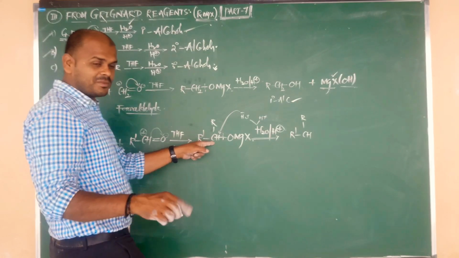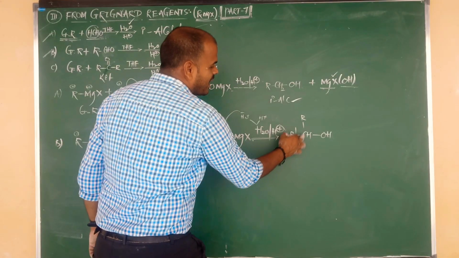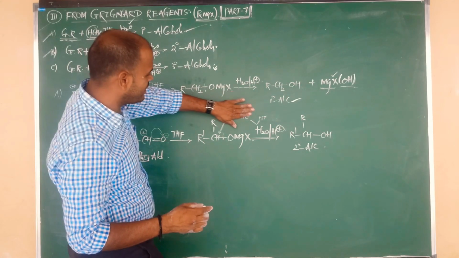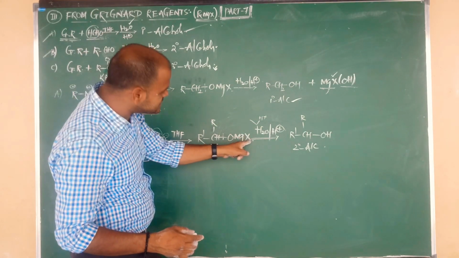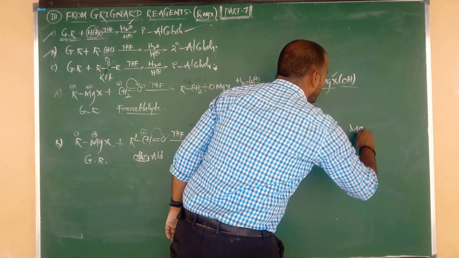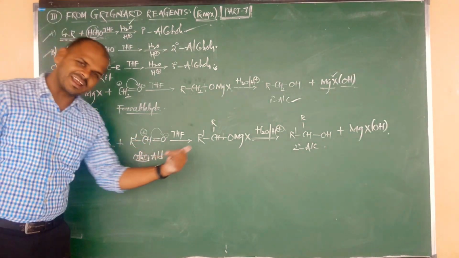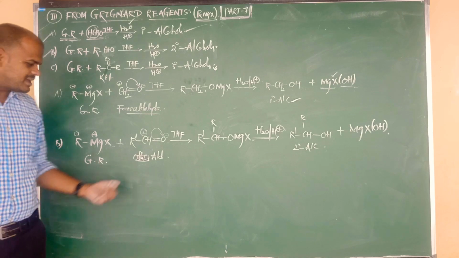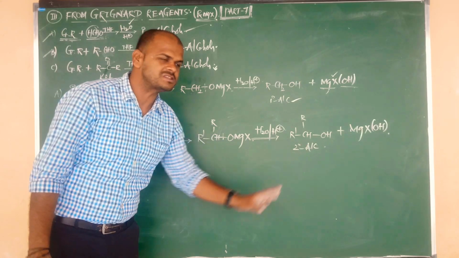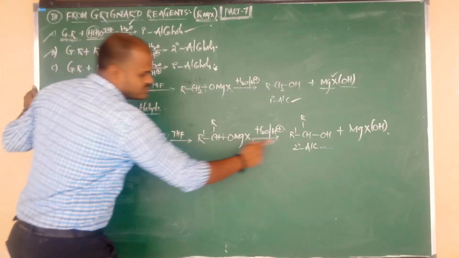Now carbon contains positive, meaning attacked by what? Negative, that is nothing but OH. OH connected to carbon, carbon bonded to two other alkyl groups. So this is nothing but which alcohol? Secondary alcohol. The remaining MgXOH means again we are getting the same byproduct, that is nothing but hydroxy magnesium halide. Let us go through the statement once again. Grignard reagents on reaction with other aldehydes except formaldehyde, followed by hydrolysis, give what product? Secondary alcohols. Formaldehyde gives primary alcohol, other aldehydes give secondary alcohol.